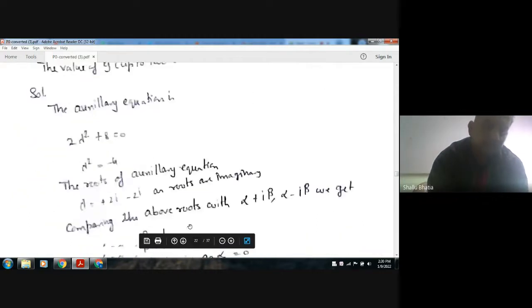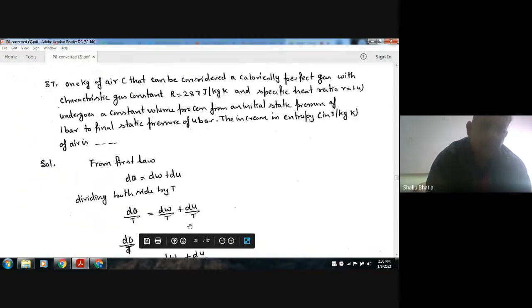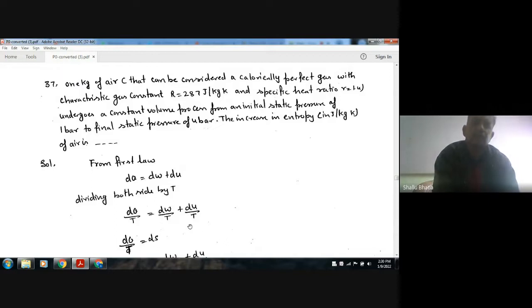Next, 1 kilogram of air that can be considered a calorically perfect gas with characteristic constant R equal to 287 joule per kilogram per degree Kelvin, and specific heat ratio gamma equal to 1.4, undergoes a constant volume process from an initial static pressure of 1 bar to a final static pressure of 4 bar. The increase in entropy